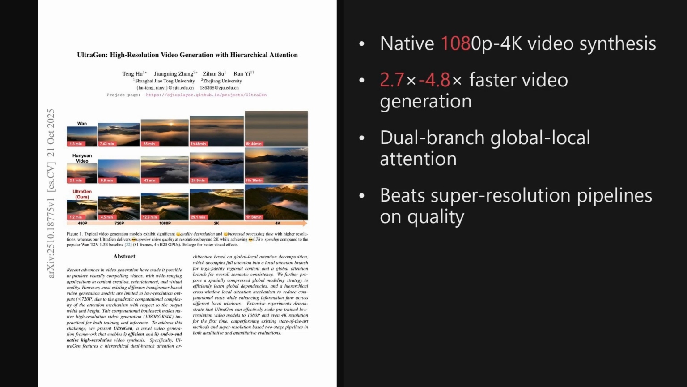Alright, 2 takeaways stand out. The dual-branch design, with spatially compressed global attention plus cross-window local attention and time-aware fusion, makes native 1080p to 4K practical, and it delivers both faster inference and better fidelity than super-resolution pipelines. The broader implication is clear. Scalable, end-to-end high-resolution video generation becomes a usable building block for creative tools and production workflows.